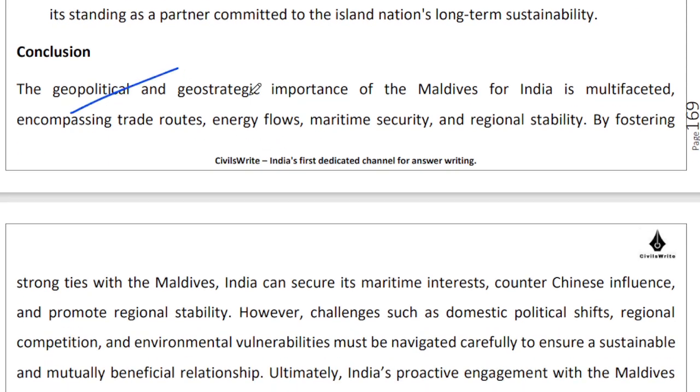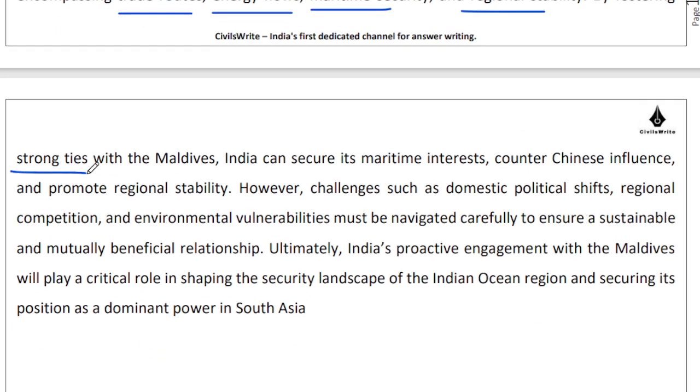So yes, the geopolitical and geostrategic significance of Maldives is not lost on us, whether it is trade routes, energy flows, maritime security, or regional stability. By having strong, bipartisan ties with Maldives, we will be able to secure our interests, the region's interests, and be able to keep China at bay. Challenges are that the domestic politics in Maldives is something that we cannot always control. Regional competition with countries such as China is something that we cannot really avoid, and the environmental vulnerability is something which is a reality for everybody.